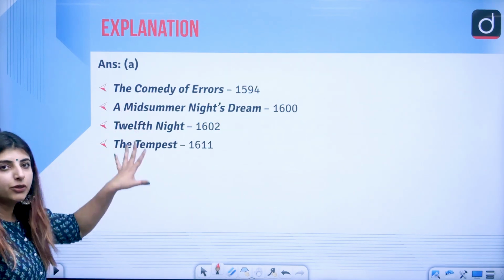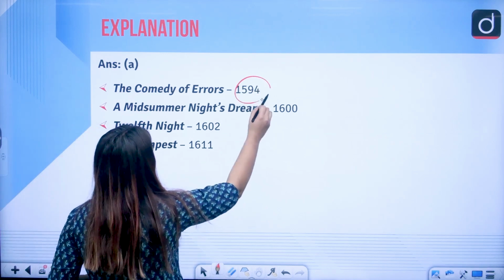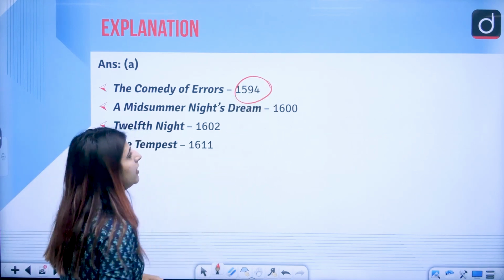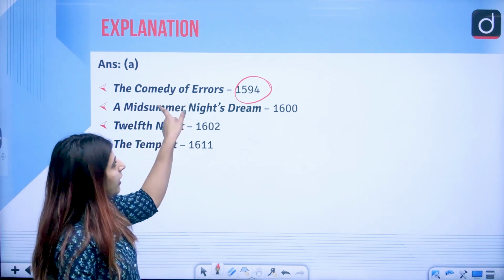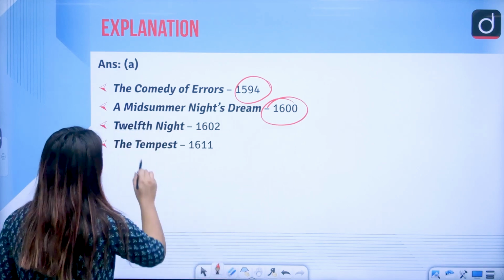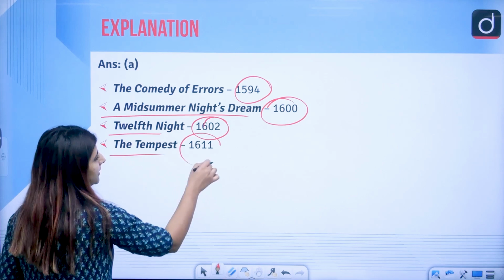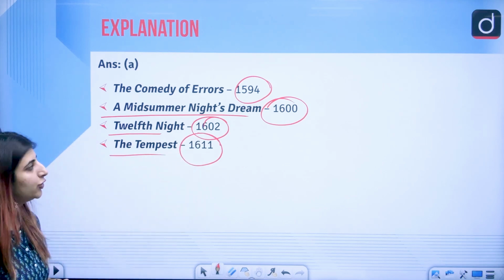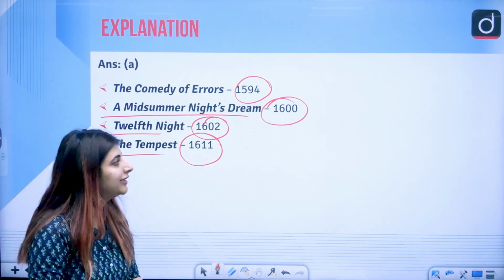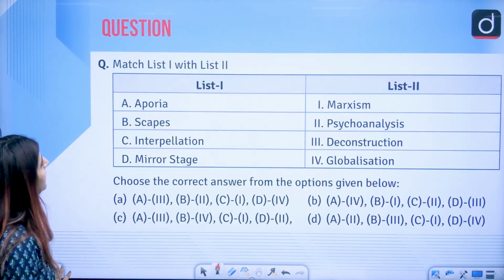And when were these particular plays published? Comedy of Errors, 1594. So I have written them in a chronological sense. Comedy of Errors, published 1594, A Midsummer Night's Dream 1600, Twelfth Night 1602, and The Tempest in 1611. Correct? You can note these things down while watching the video, or by pausing the screen, as we move forward with other questions.